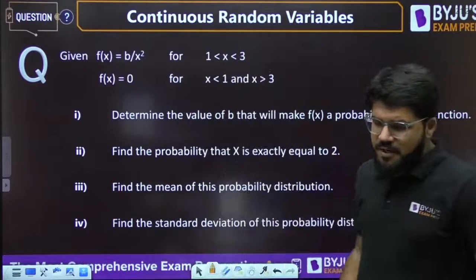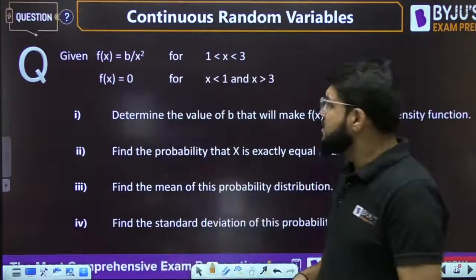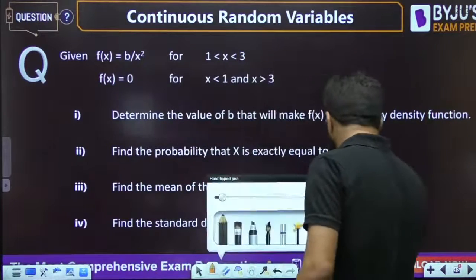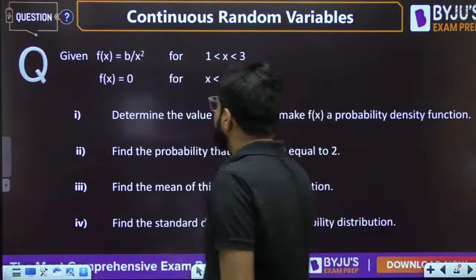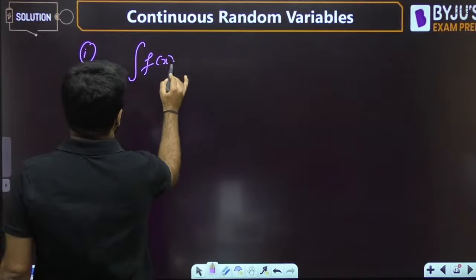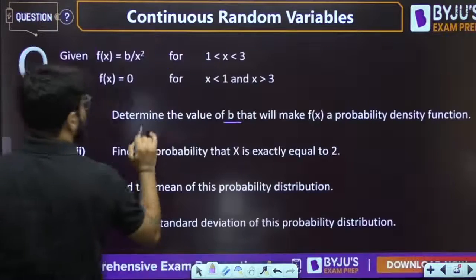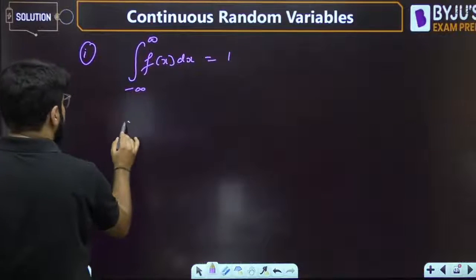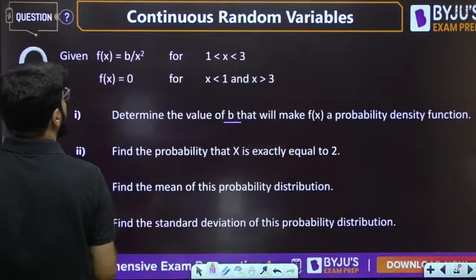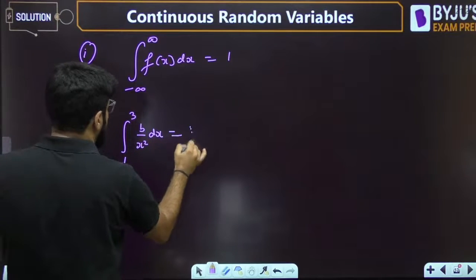So guys, the first part is very similar, so let's start with the first part straight away. To find the value of b, we will again use the integral of f(x) dx from minus infinity to infinity equal to 1. But here the random variable is defined for the range 1 to 3. So the integral from 1 to 3 of f(x), that is b upon x square dx, is equal to 1.